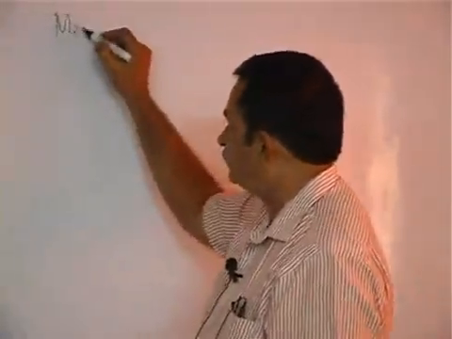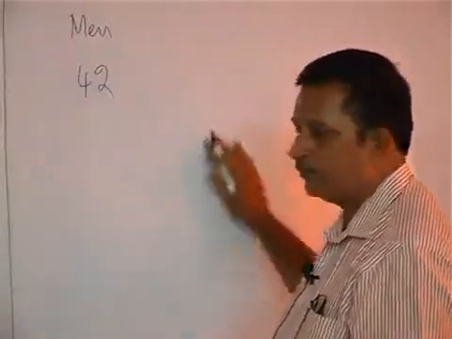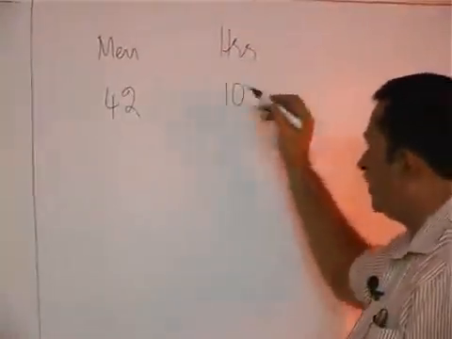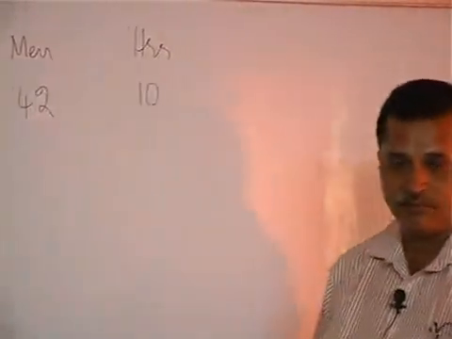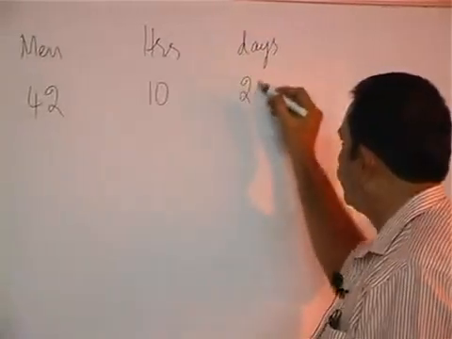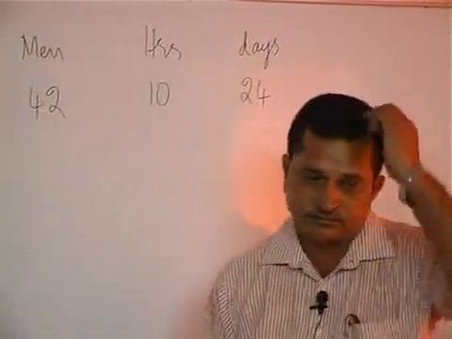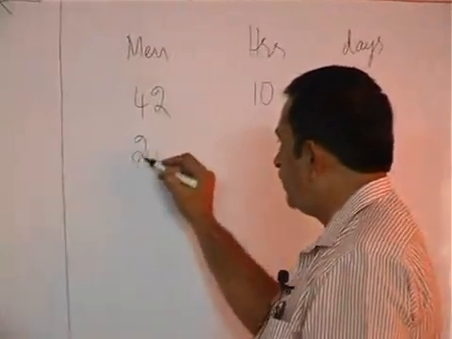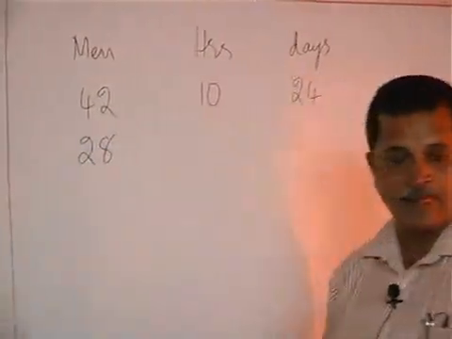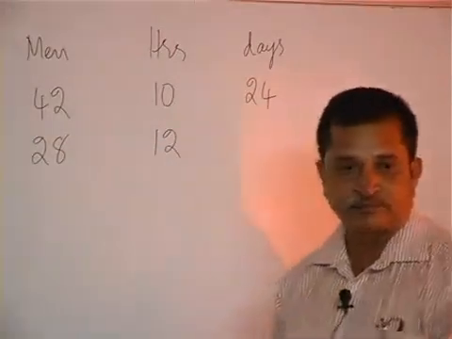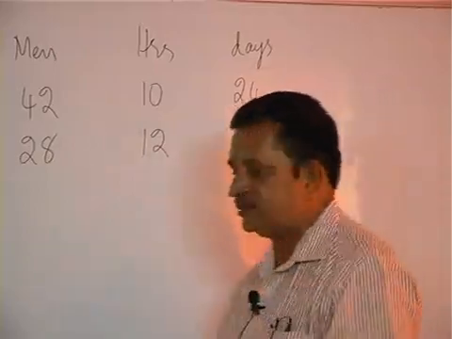42 men working 10 hours a day complete a piece of work in 24 days. 28 men working 12 hours a day. The work in how many days?